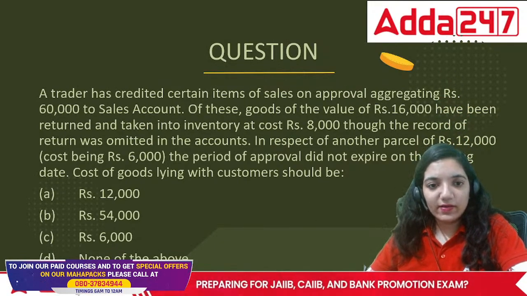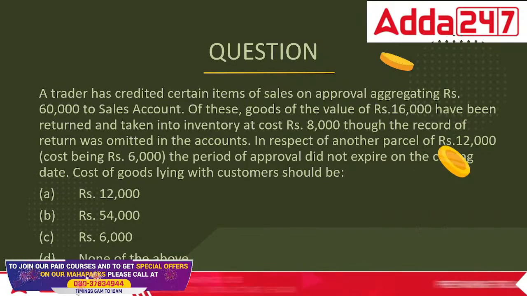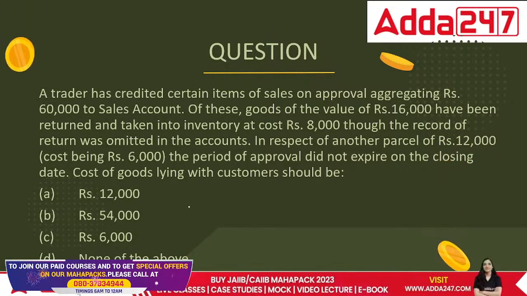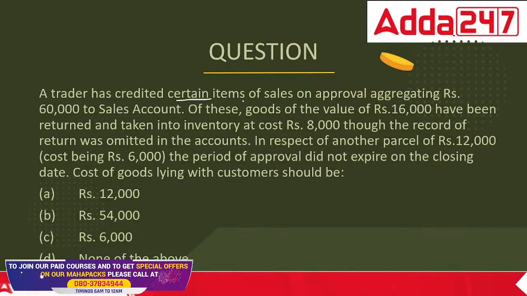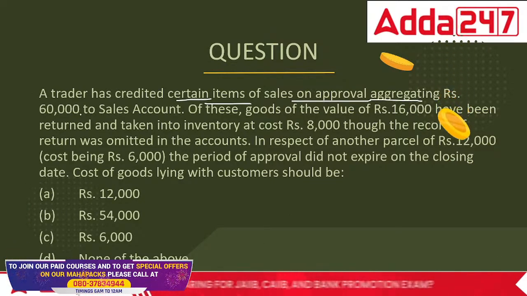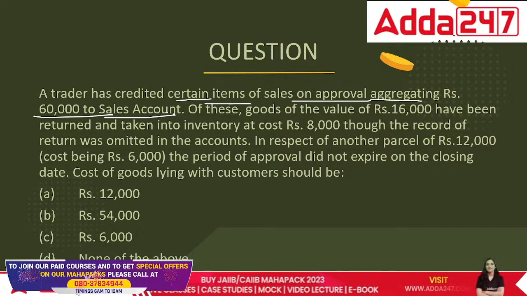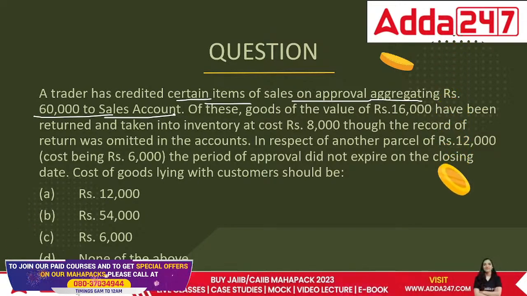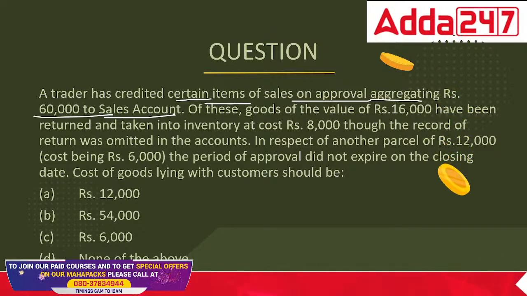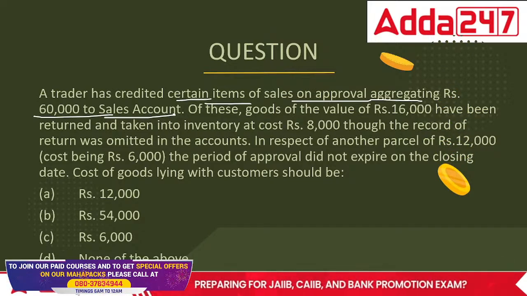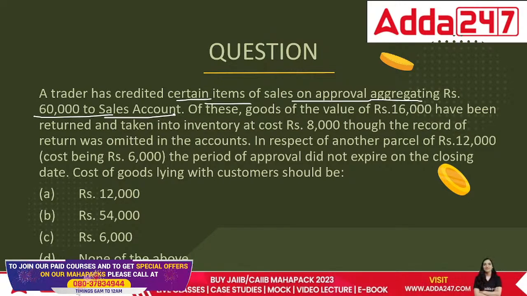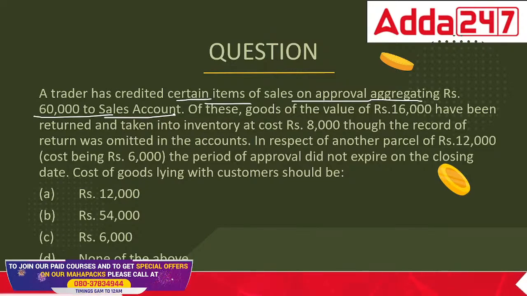Here comes the next question. The trader has credited certain items on sale on approval, aggregating to 60,000, to sales account. Some goods are sold to someone and we have told them, if you don't like it, you can return it back to me. I don't have a problem there. I had a word with that particular person and said that I don't have a problem. What you can do is pay it to me.